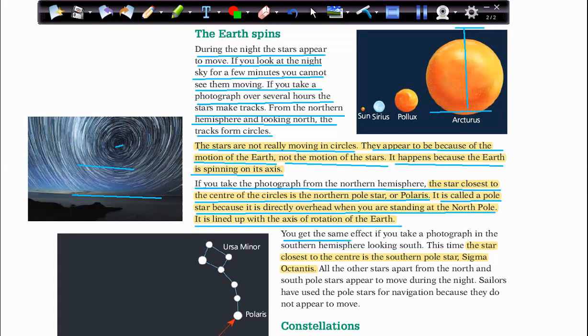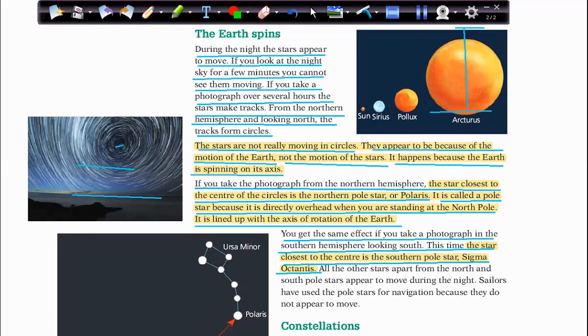You might get the same effect if you take a photograph in the southern hemisphere looking south. This time the star closest to the center is the southern pole star, which is called Sigma Octantis.